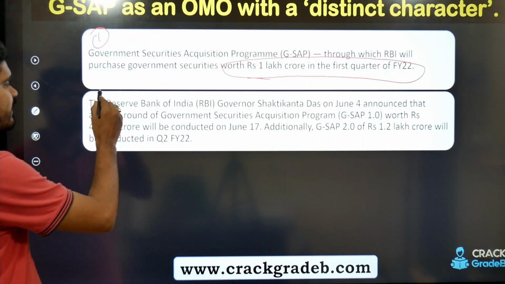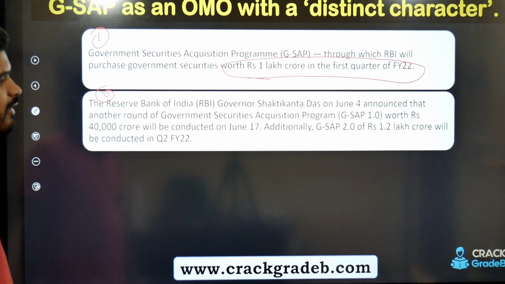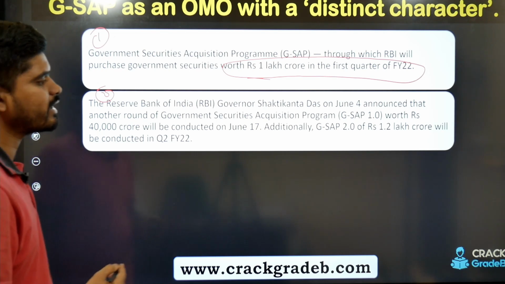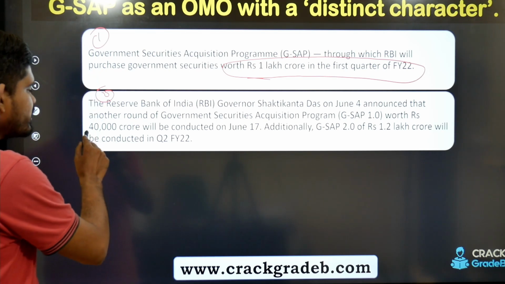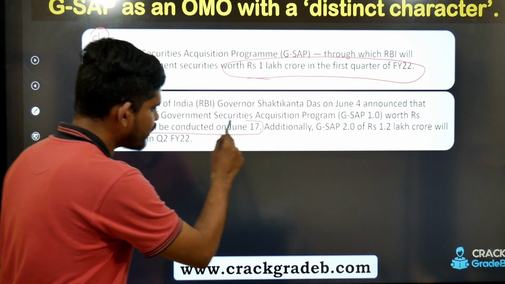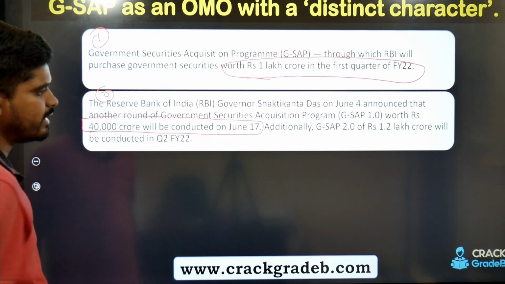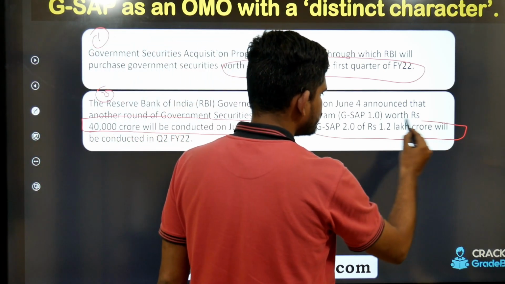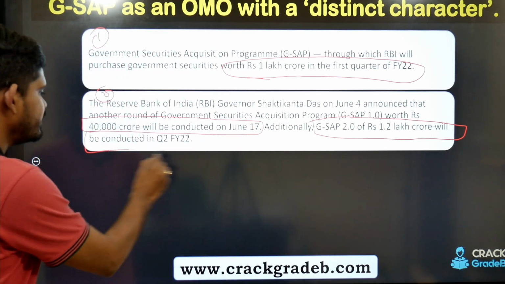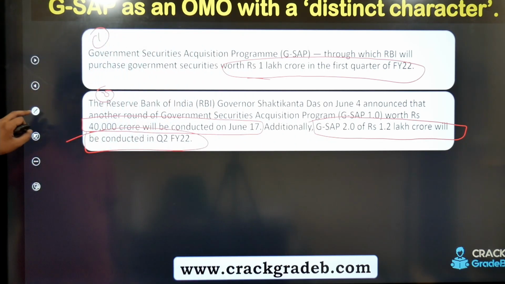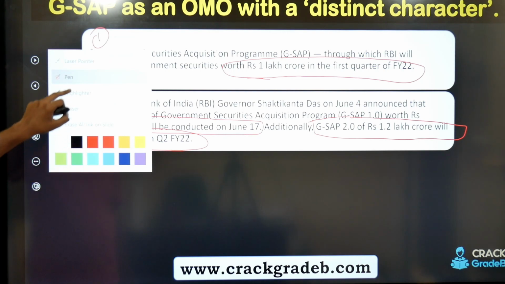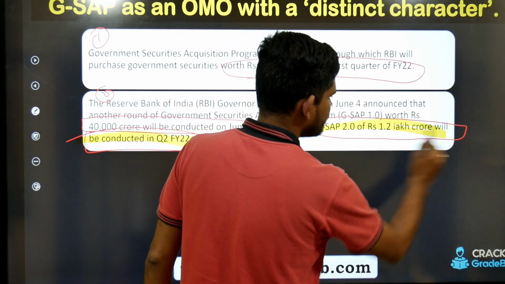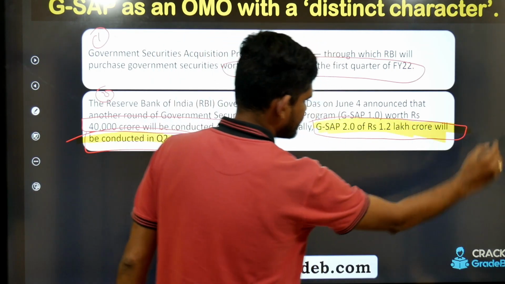The second one: Reserve Bank of India Governor Shaktikanta Das on June 4 announced that another round of the government securities acquisition program worth rupees 40,000 crore will be conducted on June 17. Additionally, GSAP 2.0 of rupees 1.2 lakh crore will be conducted in Q2 FY22. So this is important. I am highlighting it.